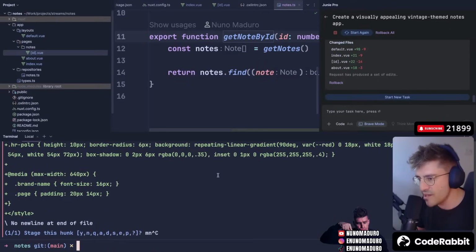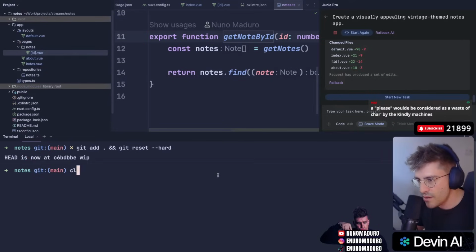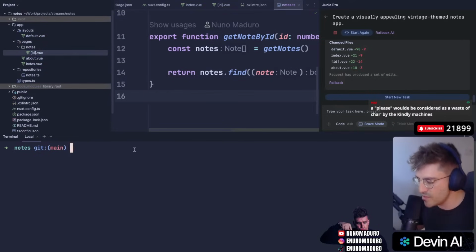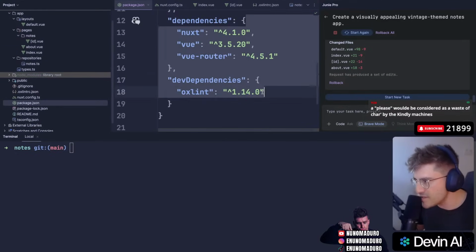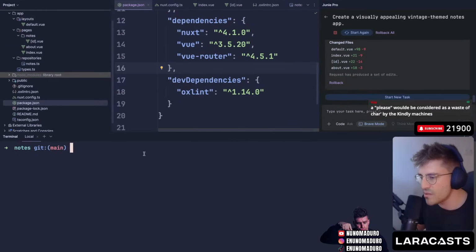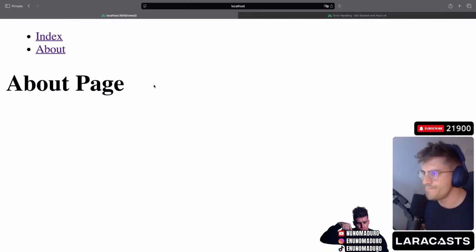Oh yeah, it's literally adding all the styles. I'm gonna just ask it to stop right there. I forgot we don't have styling, so we need to add Tailwind. It doesn't come by default. We don't see Tailwind here, so we need to install Tailwind. Let's type npm install tailwindcss. I think we just have to do this, but let me just Google it real quick.